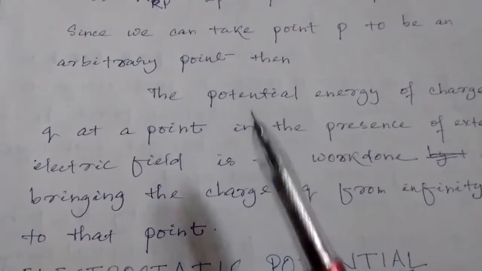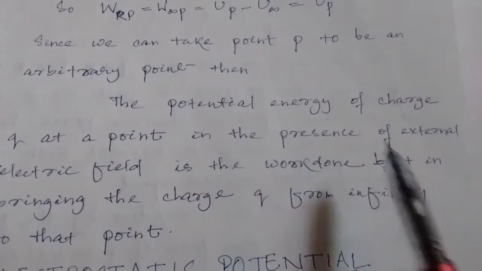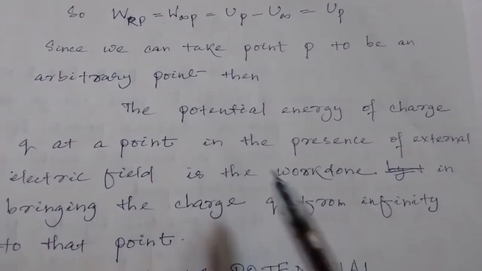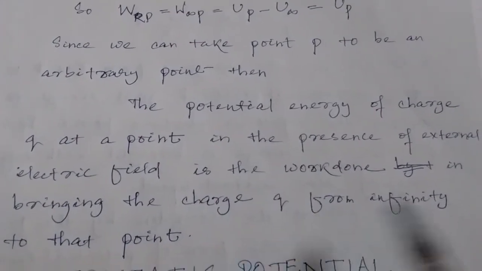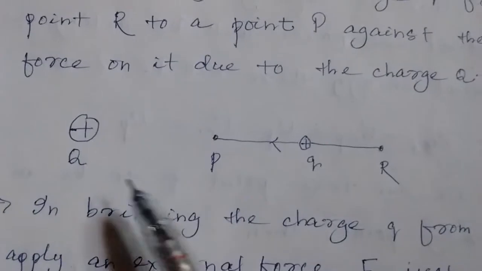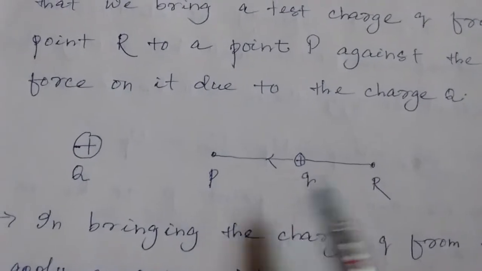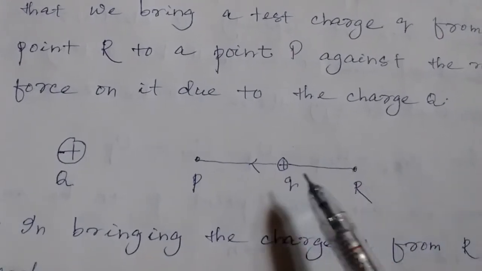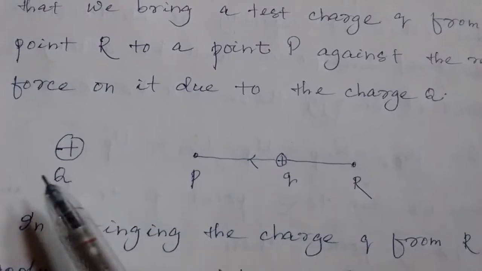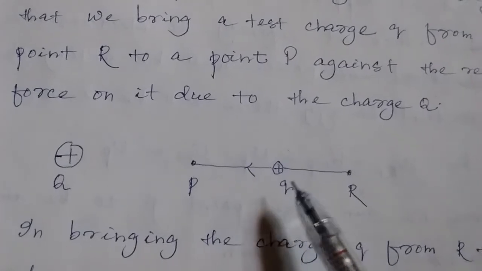So this is all about potential energy. Again come to the definition. The potential energy of charge q at a point in the presence of external electric field is the work done in bringing the charge q from infinity to that point. Okay. So to be more clear, let us explain again. This is charge q and it is producing electric field around it. Here is the small q. We have to push it against its electric field to do some work, and as you do work, it stores the same amount of work in the form of potential energy.